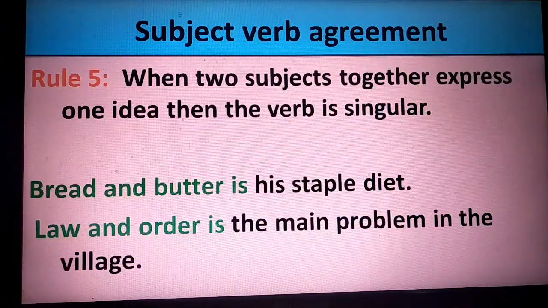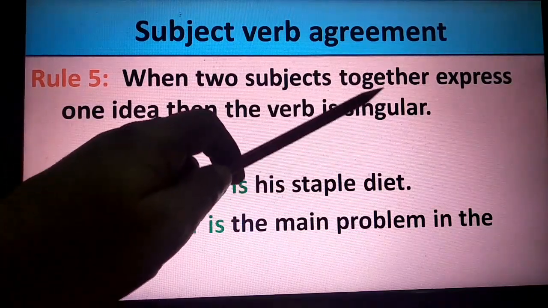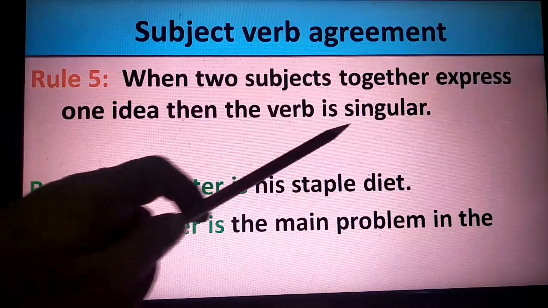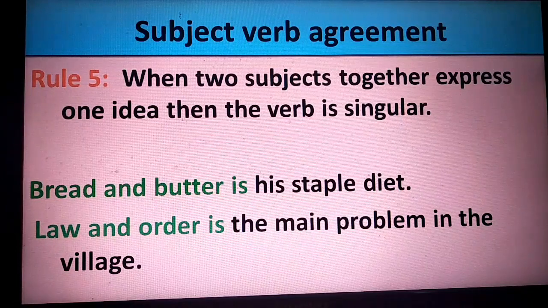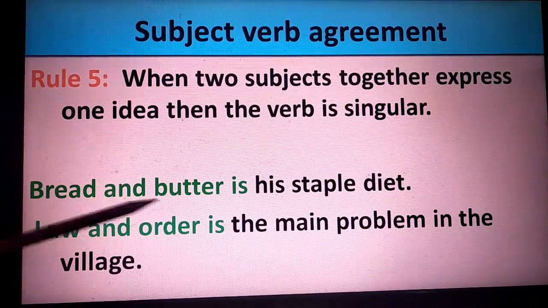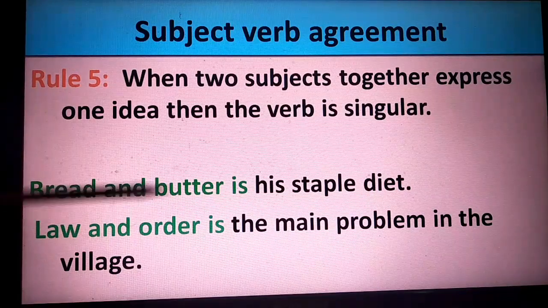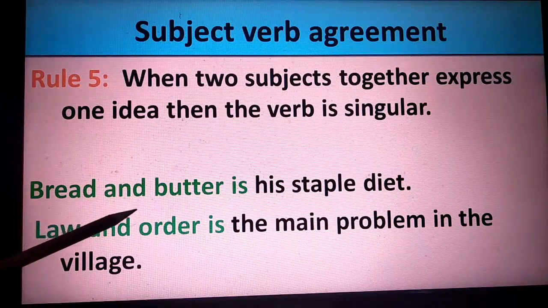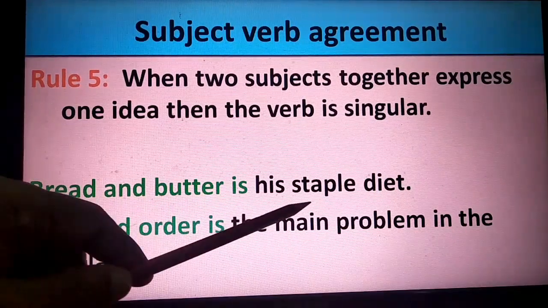Rule number five says, when two subjects together express one idea, then the verb is in singular. The verb has to be in the singular form. For example, bread and water is his staple diet. Bread and water is one and the same idea. What is the idea? The idea of having maybe breakfast, maybe lunch, maybe dinner, whatever it is. It is one and the same idea of having food, his staple diet.